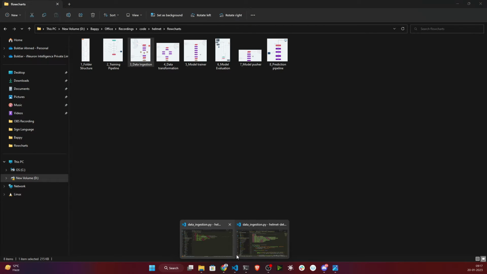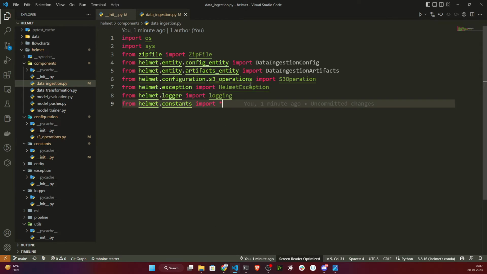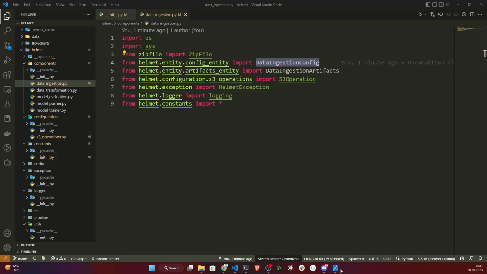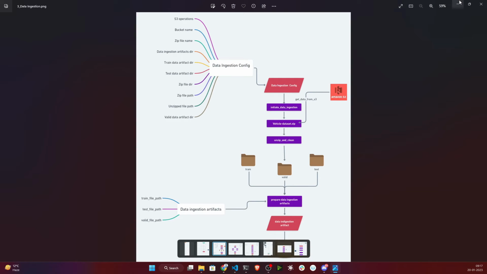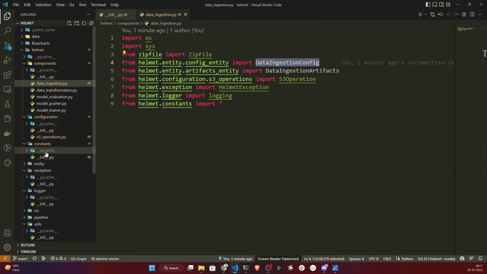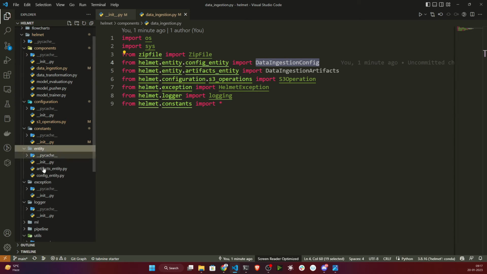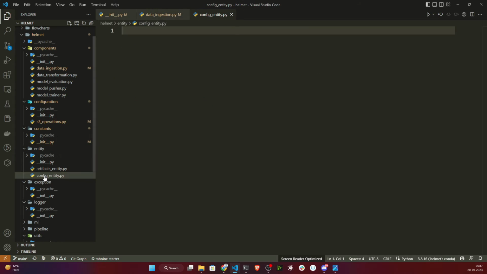Let me open my VS Code again. To create this, first of all we need to create the data ingestion configuration. For that, there is a file inside entity. Just open the entity, and there is a file I have created called config entity. I'll open this one. Basically I just need to write all the configuration here.